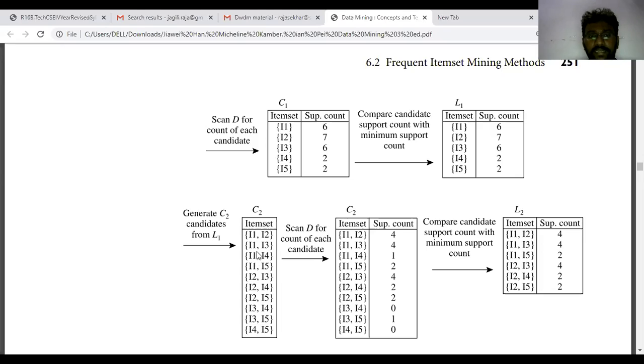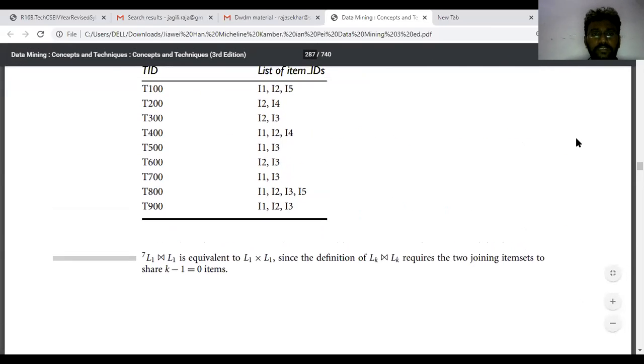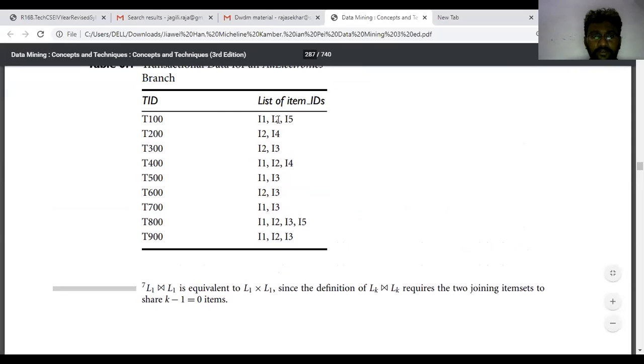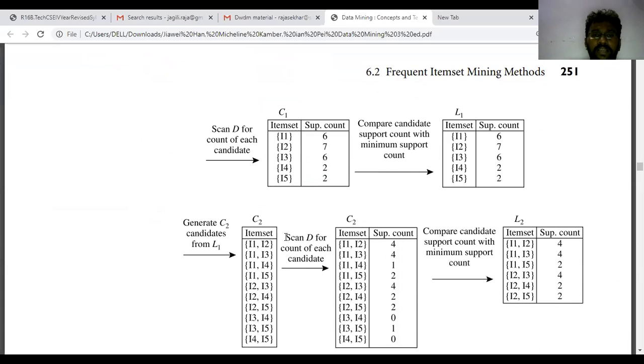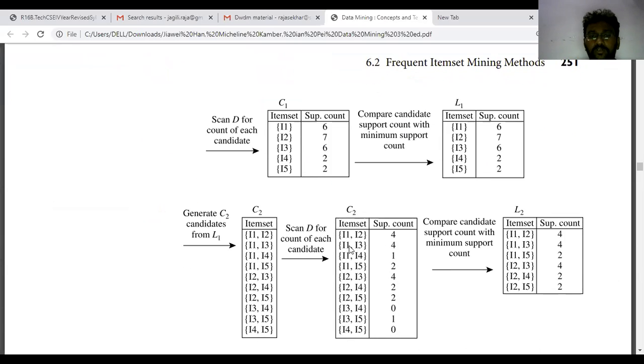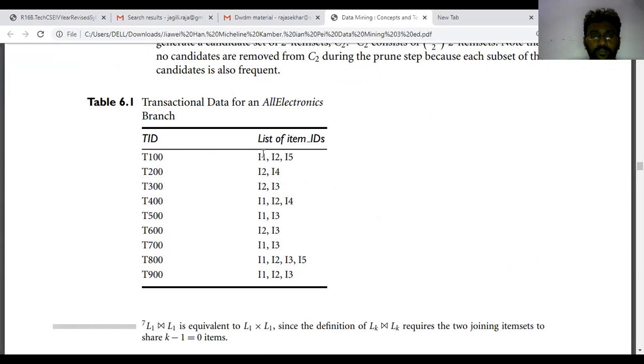Go to the database again and check how many I1, I2s are there in the list of items. I1, I2 within a single item set: 1, 2, 3, 4. So 4 is the count of I1, I2. Now check how many I1, I3s are there in the data set: I1, I3 1, I1, I3 2, I1, I3 3, I1, I3 4.